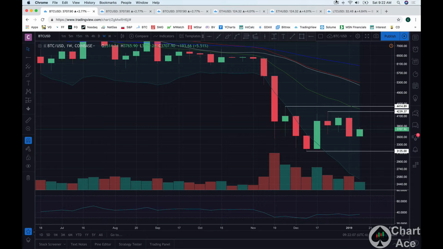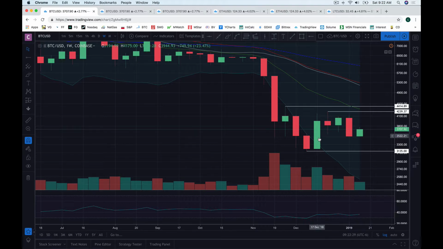Looking at Bitcoin on the weekly chart, you can see that we fell to lower lows and lower highs. Our last lower low was at 31.35, and then we set a lower high at 42.39.37. So compared to our last lower high, we have another one set here, and now we're pulling back.